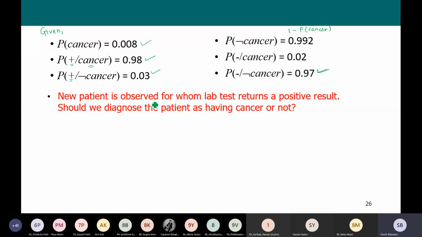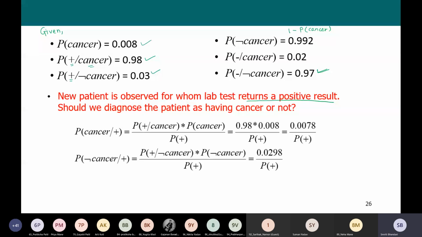Now, what we want to do is, a new patient is observed for whom the lab test returns a positive result. So, should we diagnose the patient as having cancer or not? Now let us apply the Bayes theorem. We have two hypotheses. Hypothesis one is that the patient has cancer, and the other hypothesis is that the patient does not have cancer.